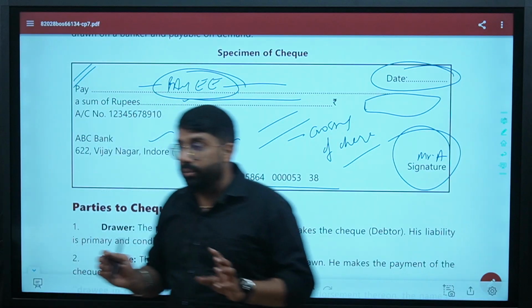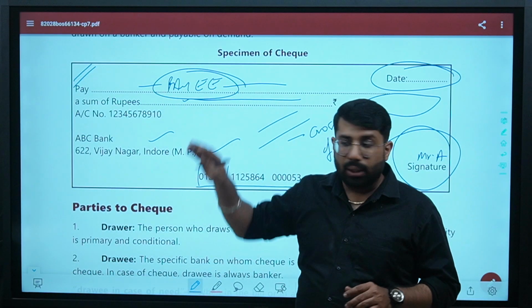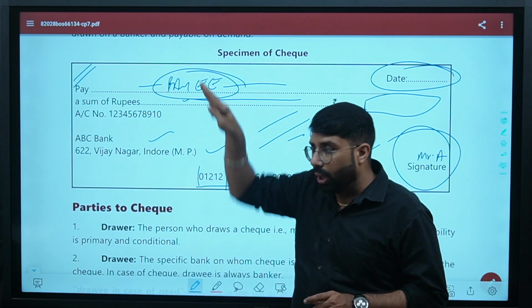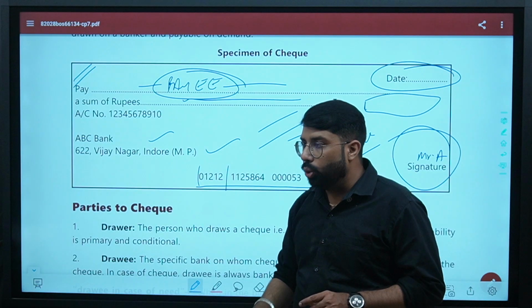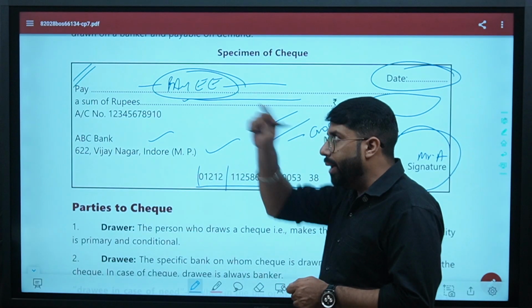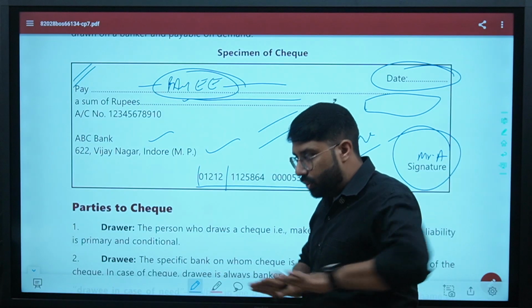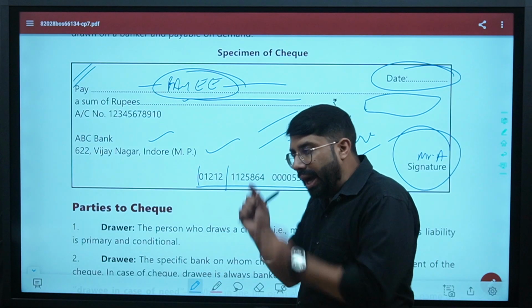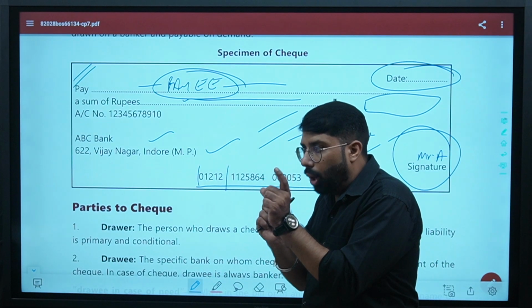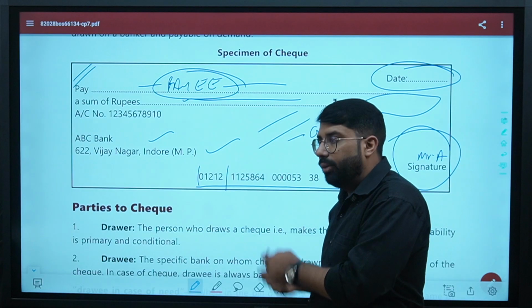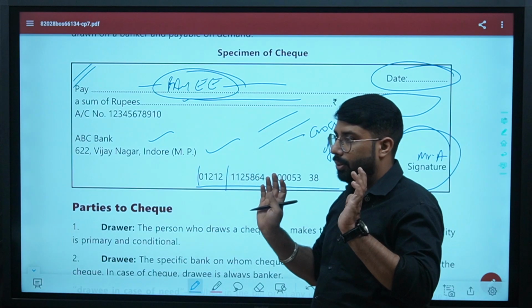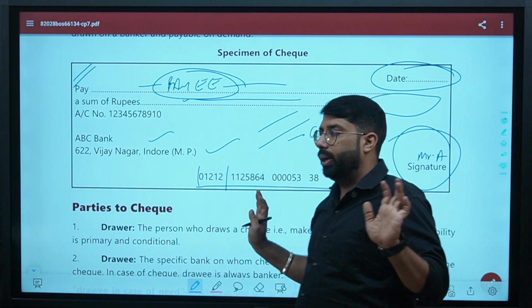Many banks have installed a machine. Look at me guys, the banks have installed a machine. You go, you enter all your details there and you put the check in the machine. The check will go inside the machine and a very micro copy of the check will come outside. That will be a proof that you have deposited this check. And all the things will go automatically now.